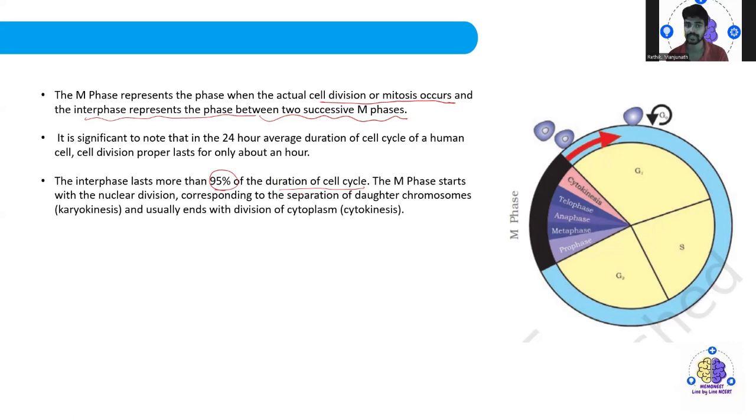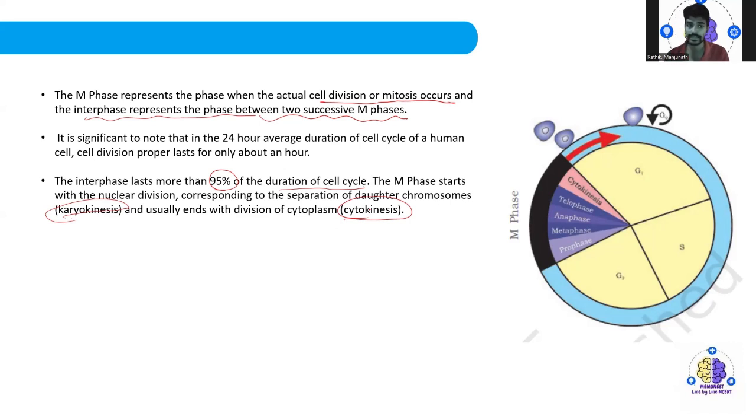The M phase starts with the nuclear division, corresponding to the separation of the daughter chromosomes, which is actually called what? So again, an important question. It might feel very silly, but this is where we make a lot of mistakes. That is called karyokinesis, and it usually ends with the division of cytoplasm, which is called cytokinesis. You should know what karyokinesis and cytokinesis are.